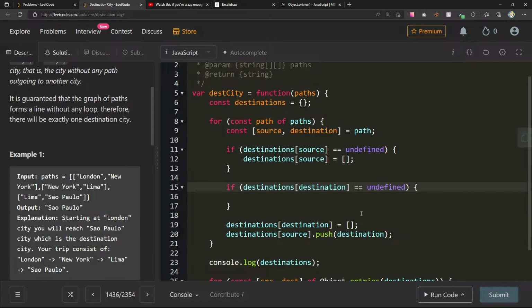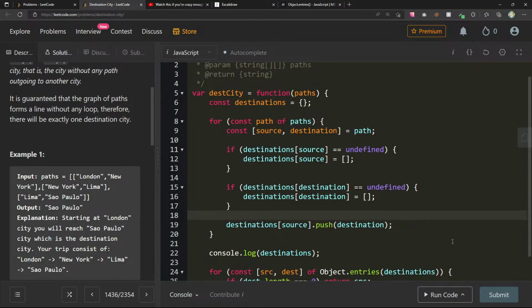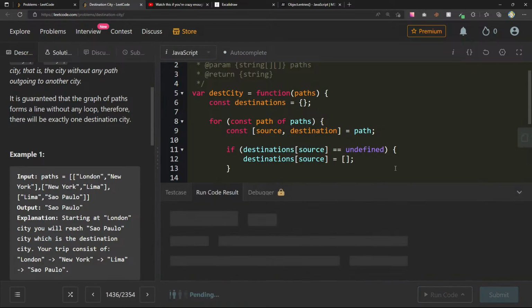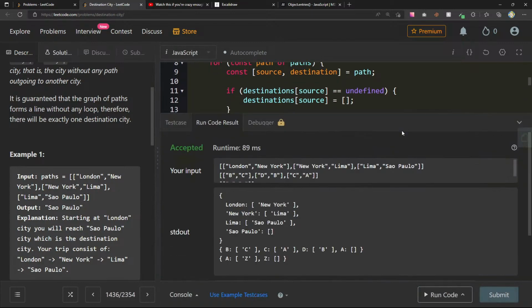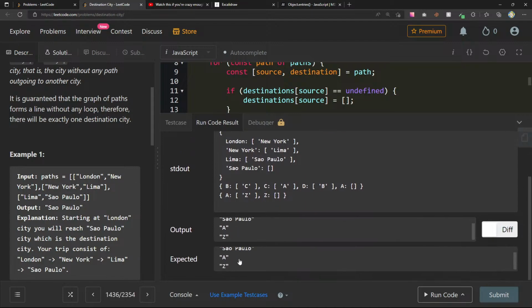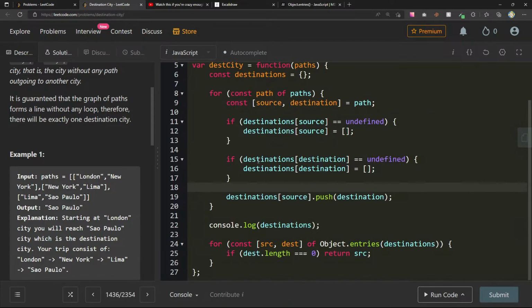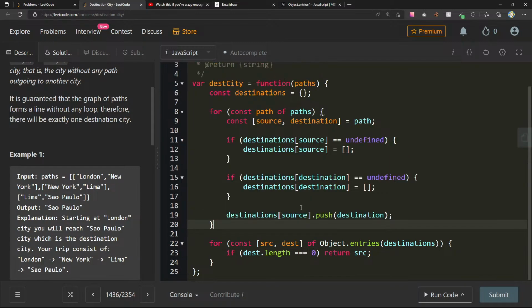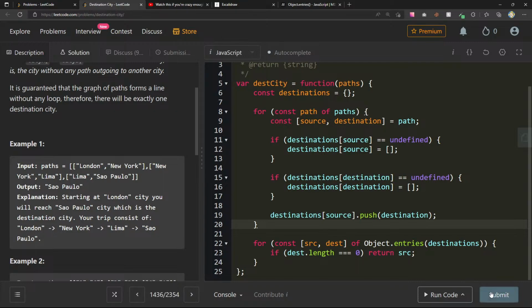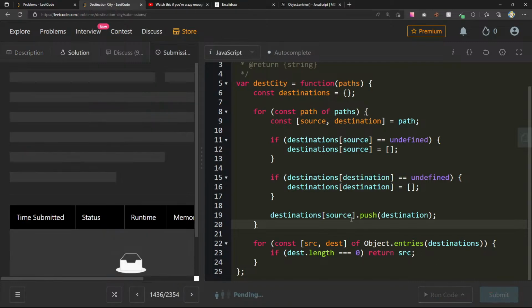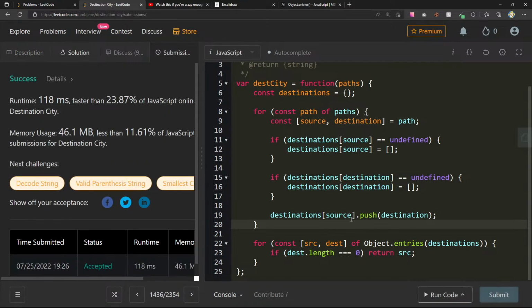If it's equal to undefined, we set the destination. We only do that one time. Let's see what this gives us. Sao Paulo AZ. Okay, I'm trying to understand this for my own sake. Let's see if this works. Okay, 23.87.